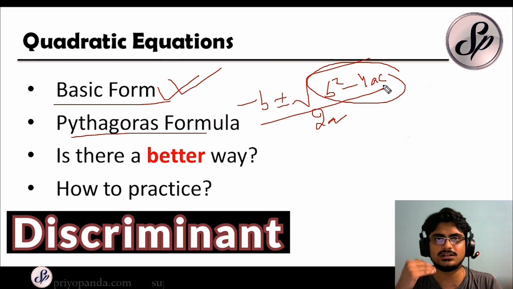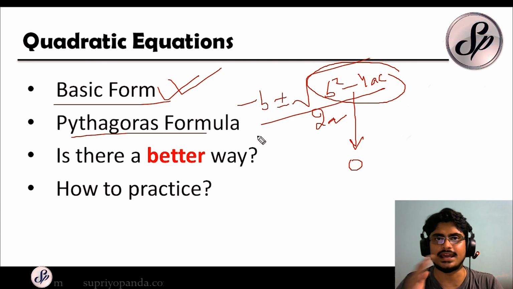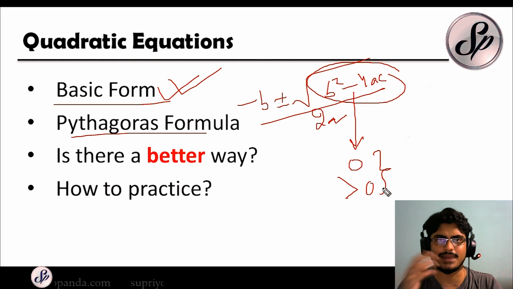Now depending on the discriminant, there can be various solutions. If b square minus 4ac becomes 0, then the roots are real and equal, because this part totally becomes 0, so it becomes minus b by 2a, and both of the roots become real and equal. What happens if the discriminant becomes greater than 0? Then the roots are unequal and real. These two things are the only things that will be asked to you in the bank examinations.